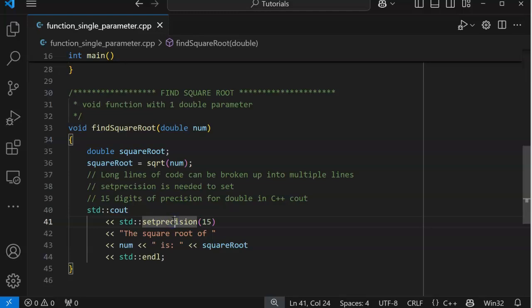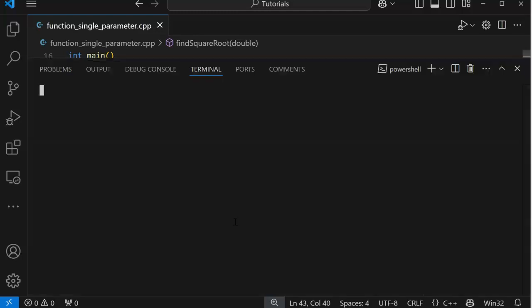Now, setprecision sets the precision for anything after that point. So in this, it's going to set the precision to 15 for everything else that comes out of here. So 15 is for a double. What does it say? Oh yeah, in C++ a double has 15 digits of precision. Cout will normally truncate the display unless you use setprecision.